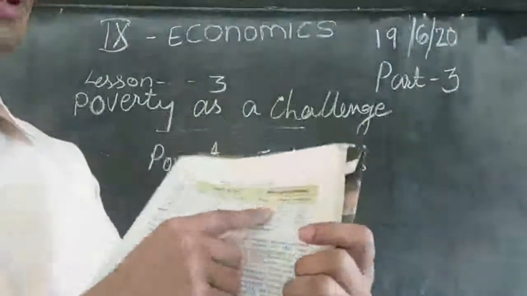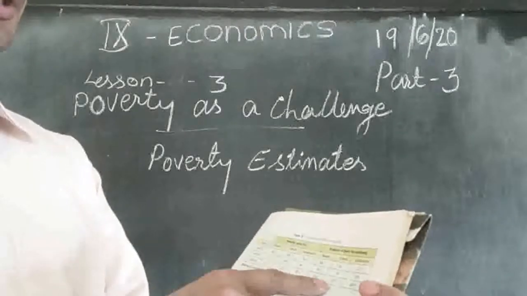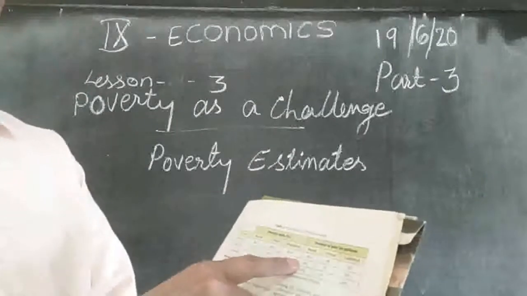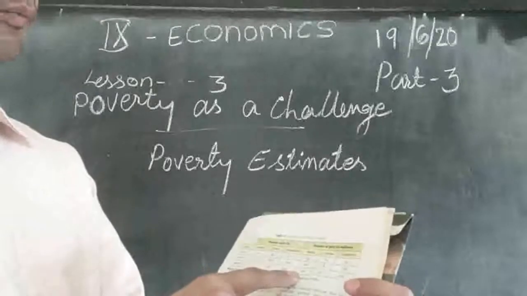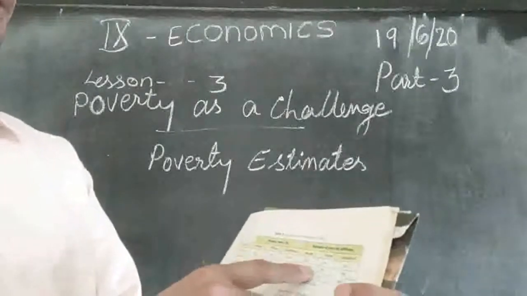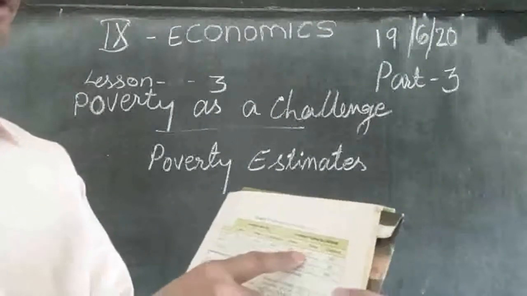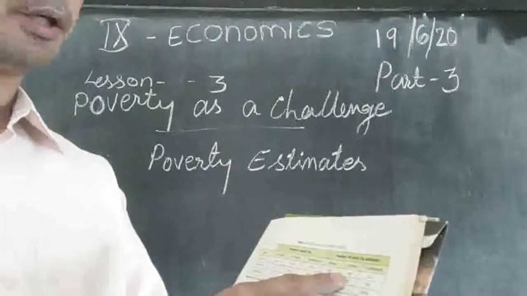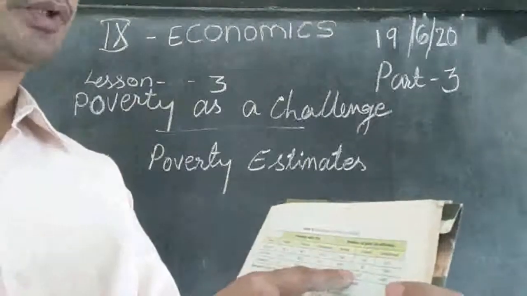The number of poor people is also coming down. We can see some places it is coming down and some places it is increasing. So in the rural area it was 261, it came to 244, then it became 193. But in the urban area we find it is increasing. In 73-74 there were 60 million poor people in the urban area, but after 20 years it is increasing. 60 became 76 million.